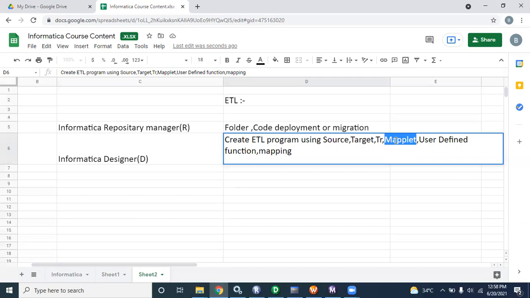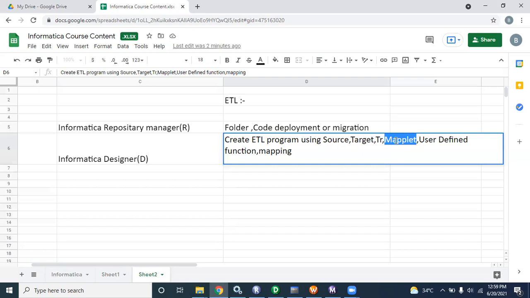When the data comes from the source table or source file, it is denoted as first name, middle name, last name. Some people don't have a middle name, some don't have a last name, but first name is compulsory, the mandatory thing, right? Based on that, you have to write some logic.